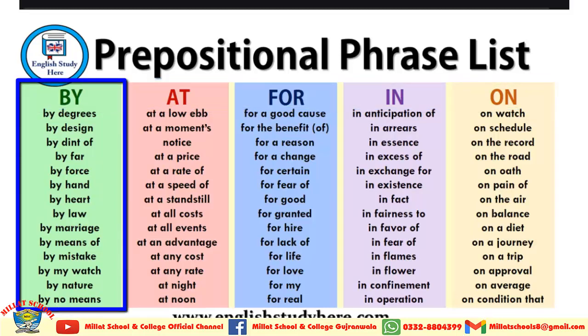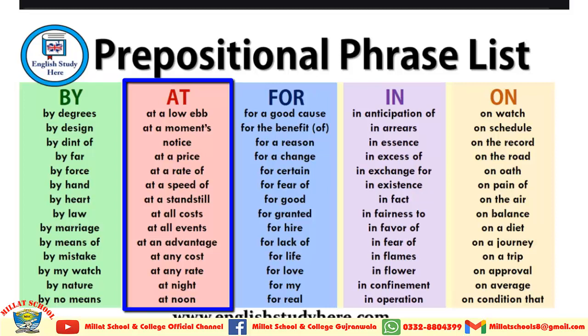I am coming towards by. In this column I have given you all the necessary information about the use of by: by degree, by design, by dint of, by far, by force, by hand, by heart, by law, by marriage, by means of, by mistake, by my watch, by nature and by no means. This is the use of this prepositional phrase.